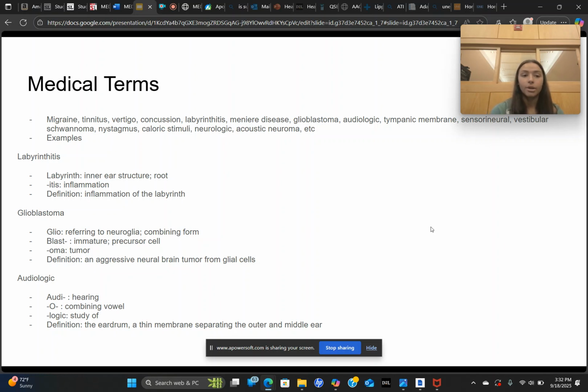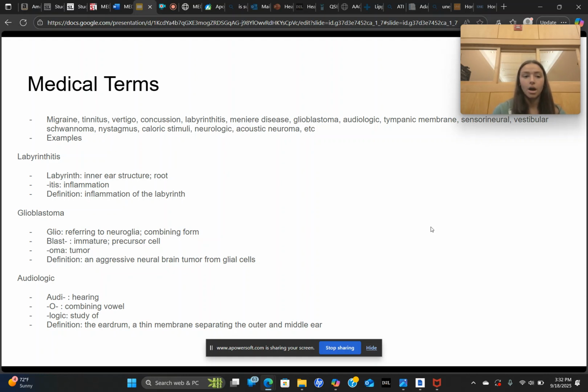Labyrinthitis, so labyrinth is meaning the inner ear structure. Itis means inflammation. So combining these 2, you would get inflammation of the inner ear structure. Glio refers to your neuroglia, which is a type of cell. Blast is immature cells, and oma means tumor. So it's an aggressive neural brain tumor from glial cells.